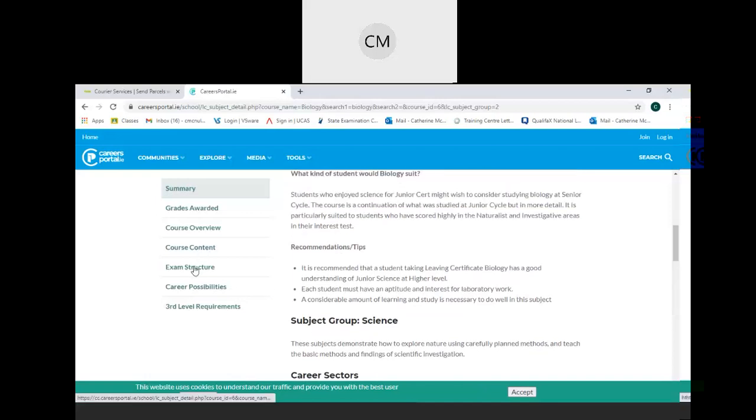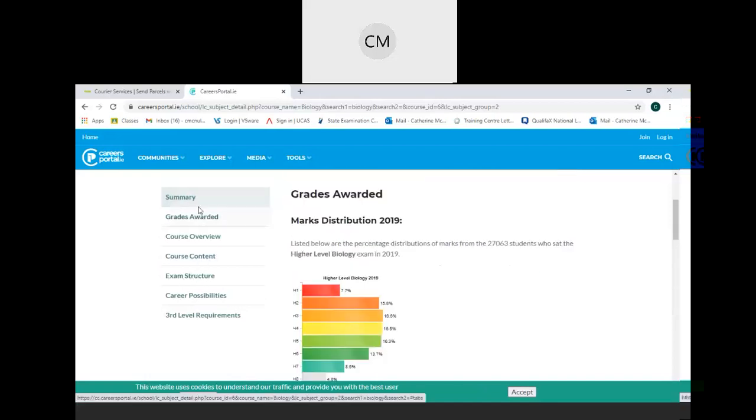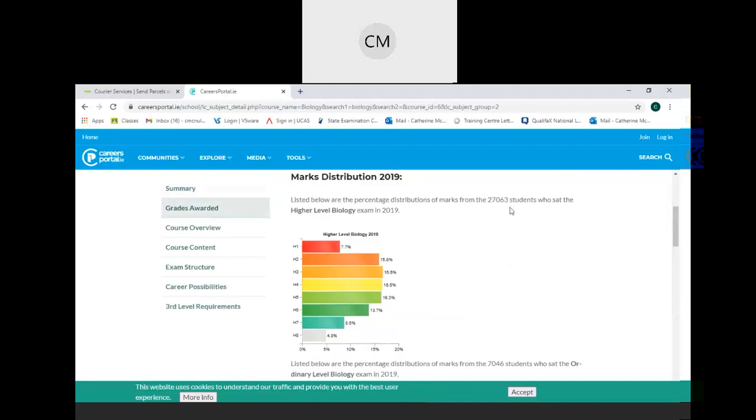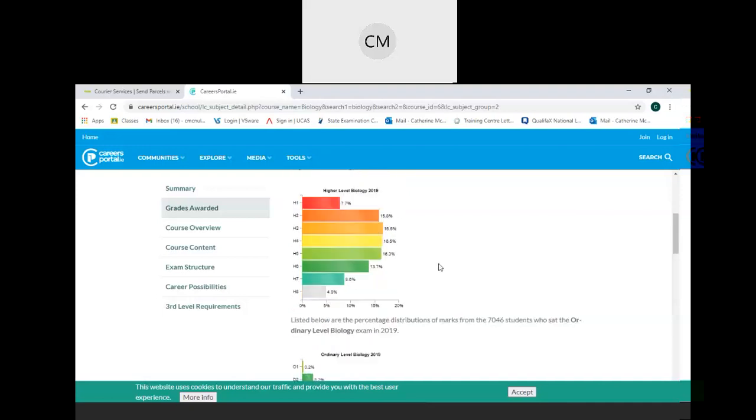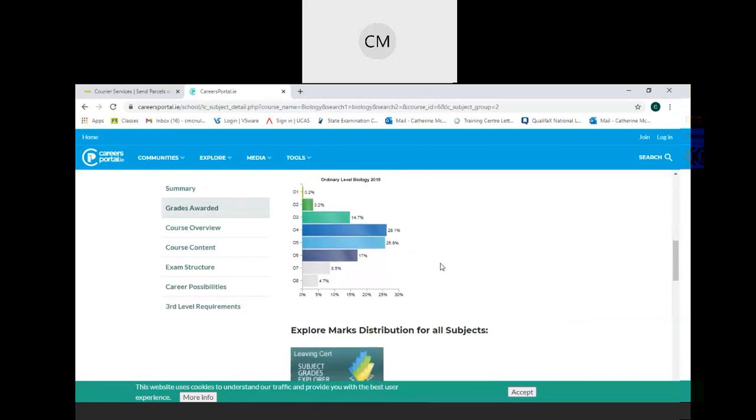Other stuff that you can look at then. Grades awarded gives you a breakdown of what grades students attained when they sat higher level biology in the Leaving Cert exam 2019. So you can see, for example, 7.7% of students got a H1, 15.8% of students who sat the exam at higher level got a H2, and so on. And then at ordinary level, you've got the grades breakdown there as well.